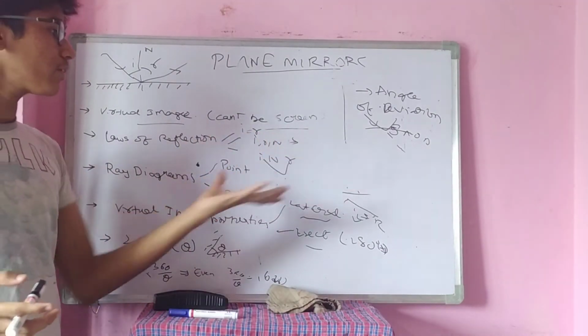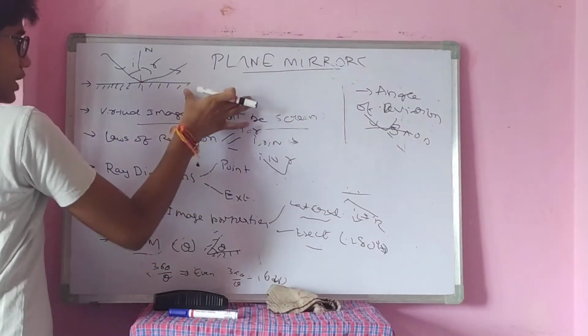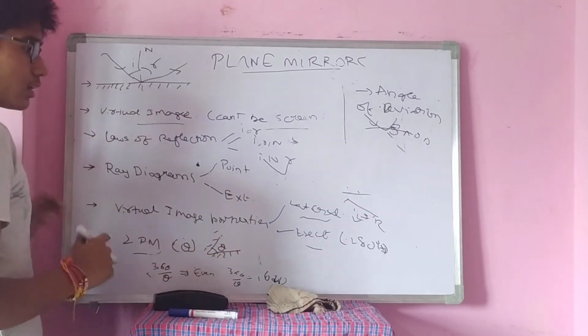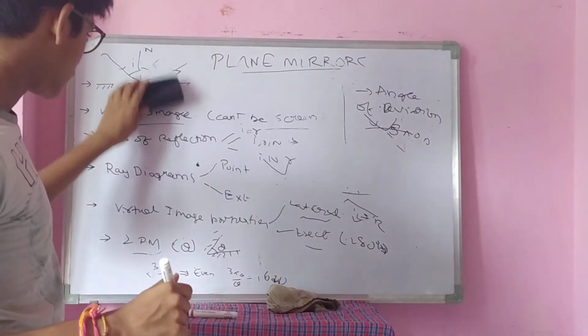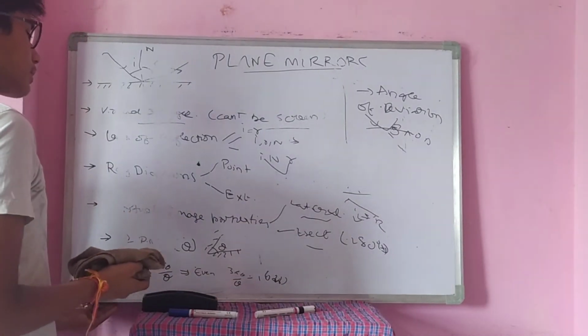In between I had also given some illustrations, that is, examples for the topics which require examples. These are some of the main topics included in the plane mirror.